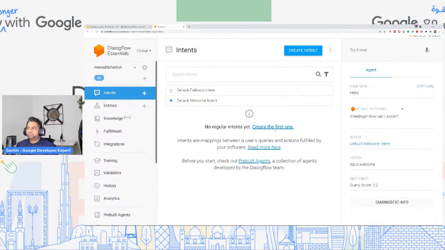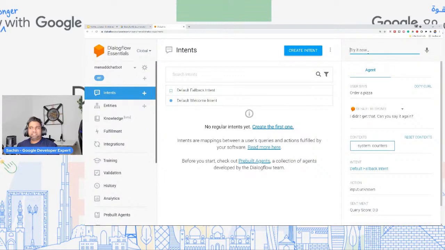So let's try that out, and you'll understand how that works. In this case, I'm just going to say, I'd like to order for a pizza. We have never designed or trained our agent to understand this conversation. And if I type this, it will say, I didn't get that. Can you say it again? So where is this coming from? Let's go and see the important things over here.